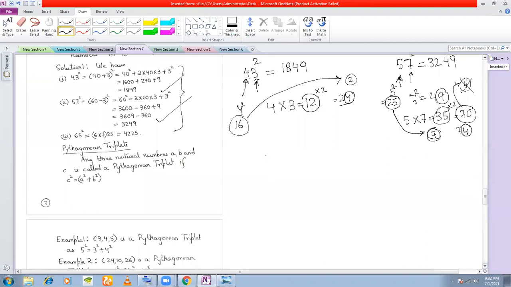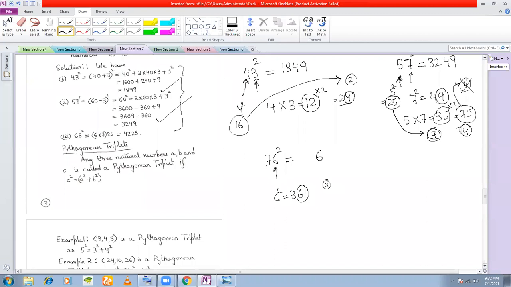Let's say I want to square 76. Only if you practice, only then you will remember this method. Otherwise, you will forget. Okay. So 76 square. How to find the square of 76? First of all, you take this digit 6. Square this. How much is this? 36. You take the last digit here. Write the last digit 6. 3 is our carry. Right.